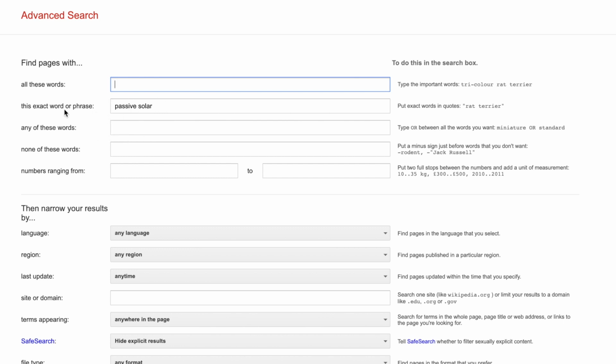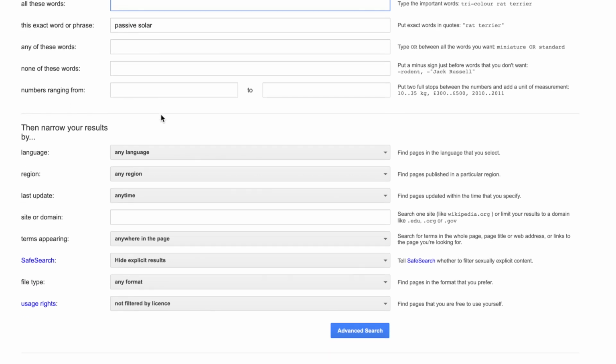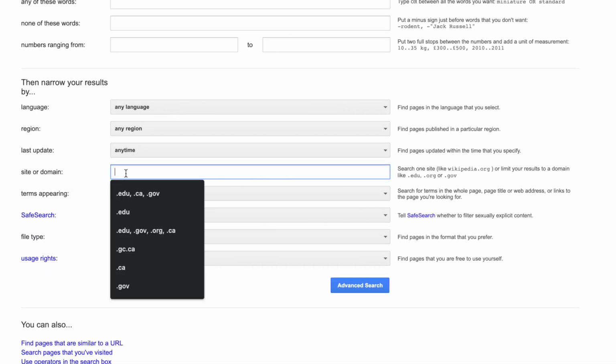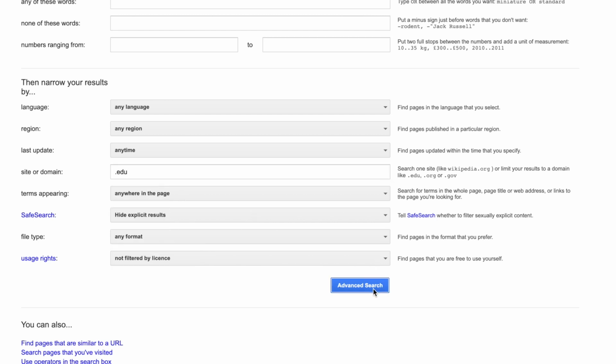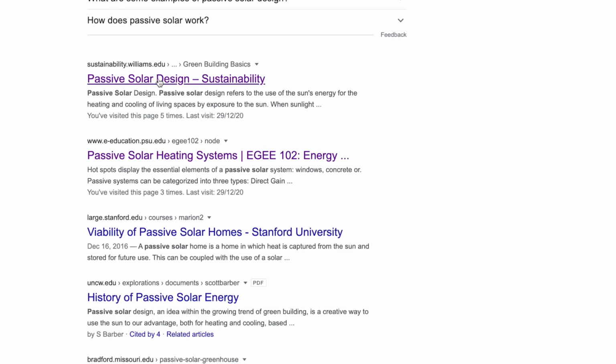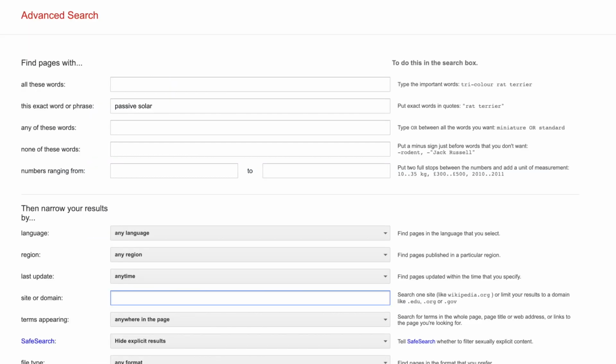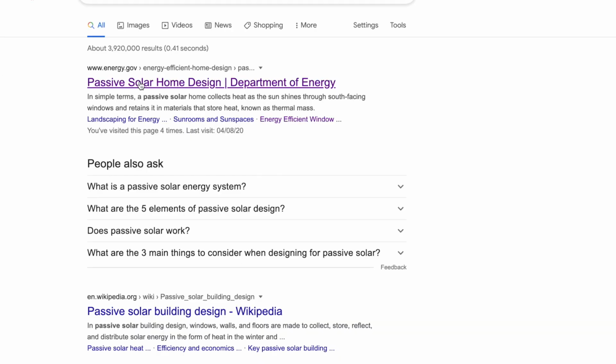And my topic is still there with the exact words. That's what the quotes does, with the exact words. But down here under site or domain, I can add maybe a .edu and then search again. Now it's only giving me educational results, and you can see I've opened these and looked at them. So I can do other searches like that. I can go .mb.ca, that'll give me Manitoba government. I can go .gc.ca, that's Canadian federal government. I could go .gov, that's American government. So I can search like that and then open up some of these results.